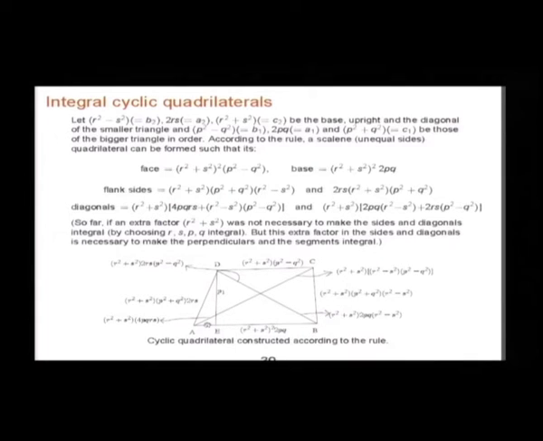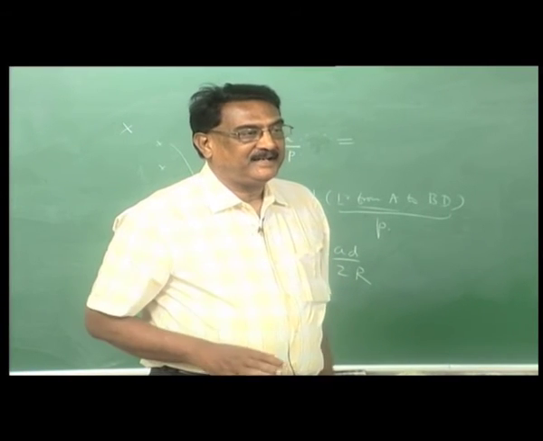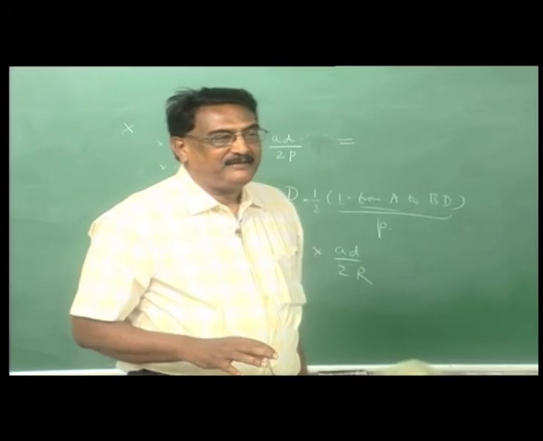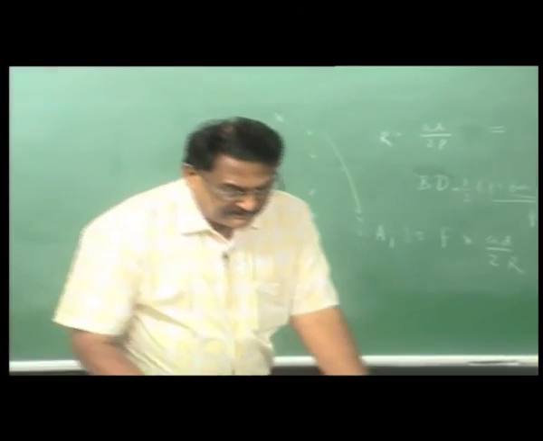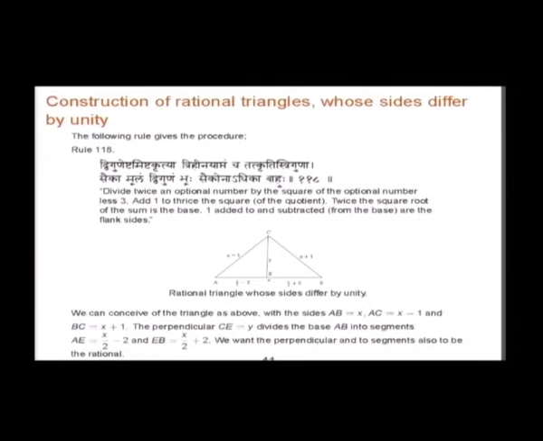So, what is important is not only the sides, but the various perpendiculars, the various segments etc. They are all integral here, you see. So, it is quite a non-trivial result. It will take some time to explain, but he has constructed it, that is why there is some extra factor, r squared plus s squared everywhere, otherwise that need not have been there. This is to make all the other things, like perpendiculars and segments, also integral. So, he gives this result.